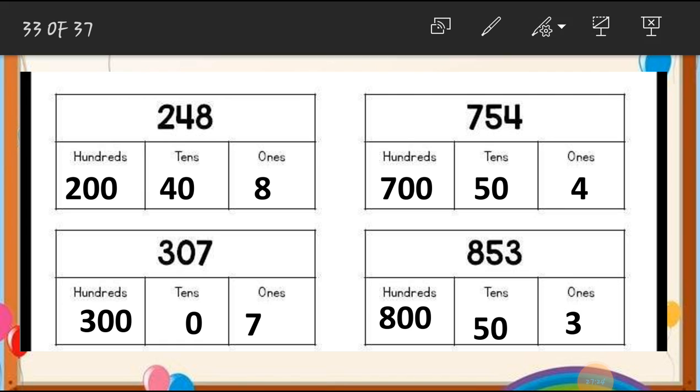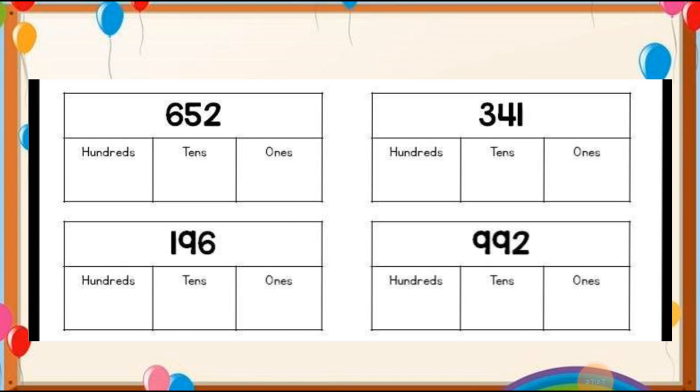Let's see some more examples, students. Here is 652. So the place value of 2 is 2. The place value of 5 is 50. The place value of 6 is 600. You can see we put 2 0 in the hundreds place and 1 0 at the tens place. Let's see one more example.